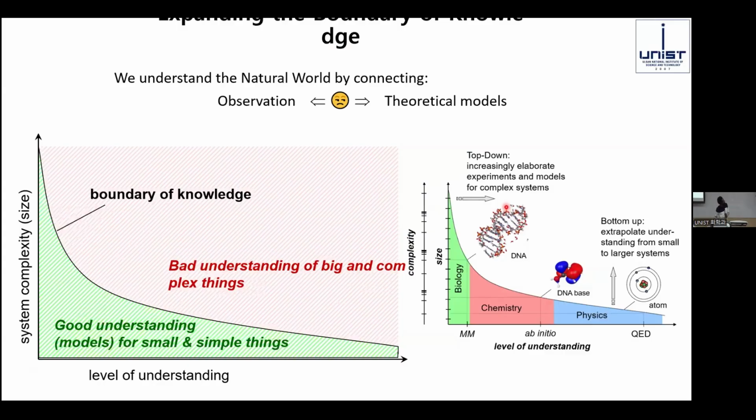As scientists, our overarching goal is to contribute to the betterment of this world. And for us to do that, we have to build on our chemical intuition. According to the scientific community, building our chemical intuition is based on our observation coupled with our theoretical models. From this graph, we can see that when it comes to very simple and small models, we have a very good understanding of them. But when it comes to big and complex models, our understanding is quite limited. This statement holds true in various disciplines of science, such as biology, chemistry, and physics. But here comes the question: how do we bridge this knowledge gap?